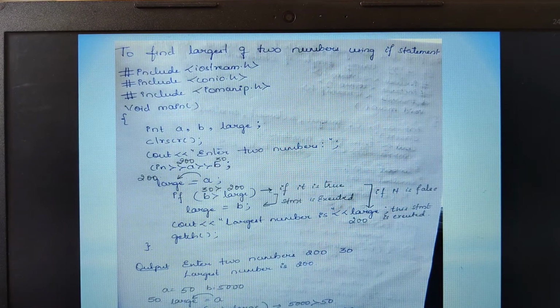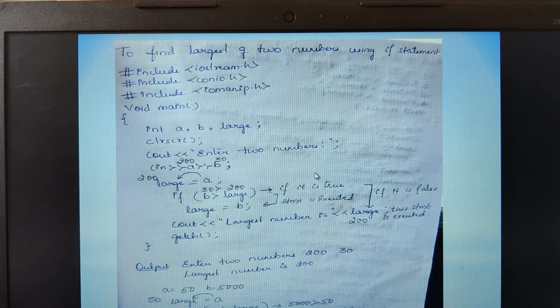Now here we have a program to find the largest of two numbers using a simple if. That means they are asking you to write a simple program using the if statement. We are using the header file iostream because we need the objects cout and cin, and we are using conio.h because we are using clrscr and getch, and we are using iomanip because of endl and setw.